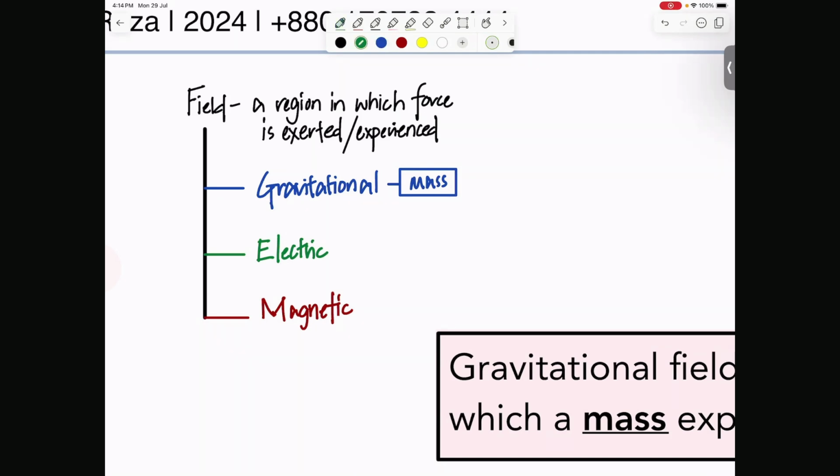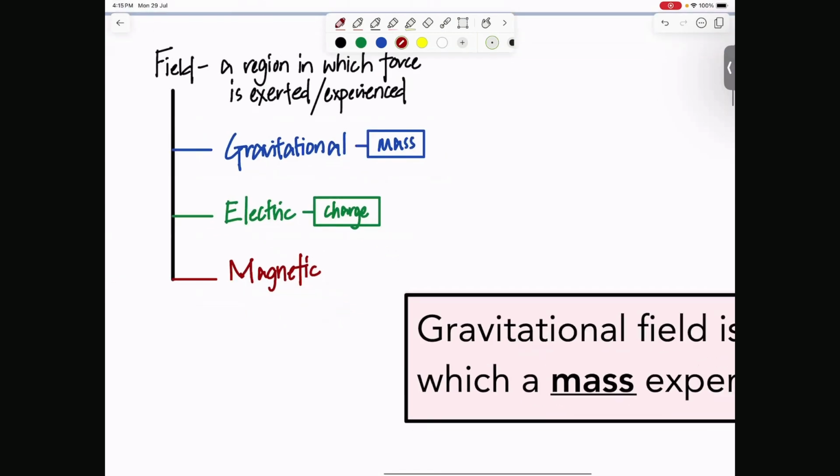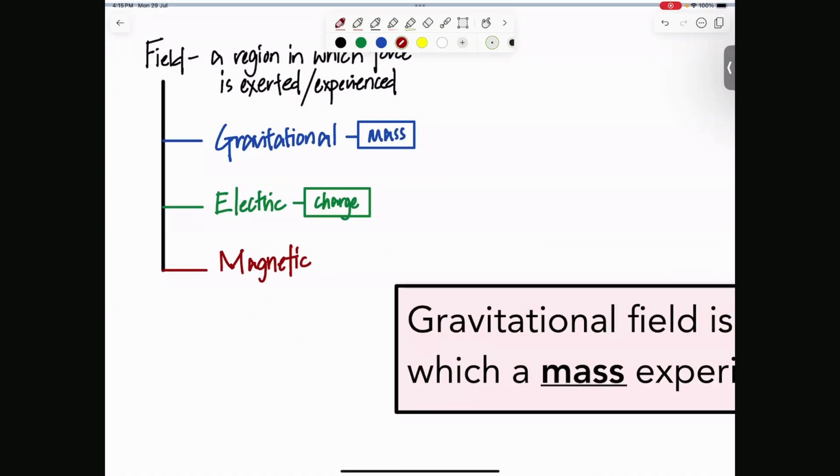Now, for you to be experiencing force in an electric field, what do you need to have? Right, very good. Charge. So if you have charge, you will experience a force in an electric field. Now, we typically are neutral in terms of our charge, so therefore we don't really experience any force in an electric field. And lastly, you have your magnetic field.